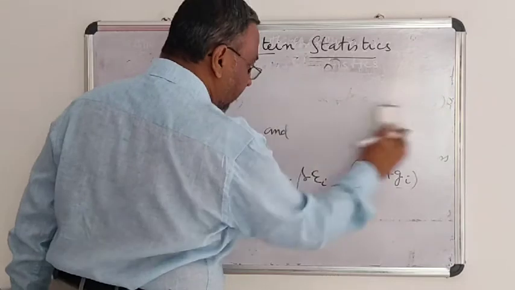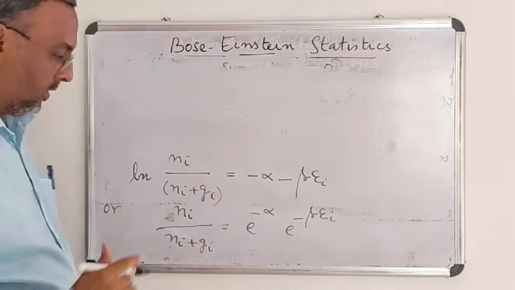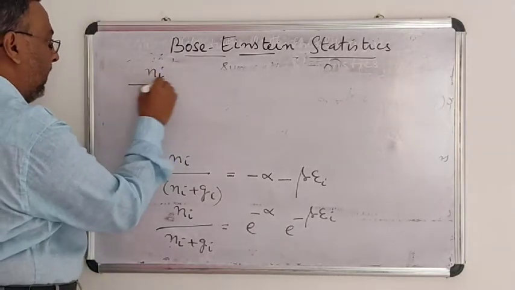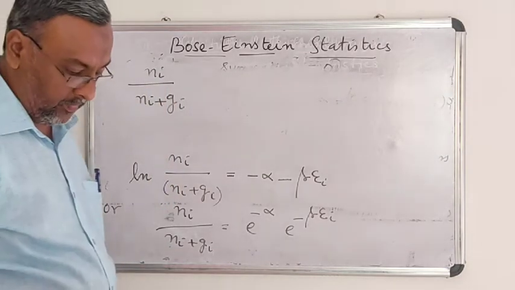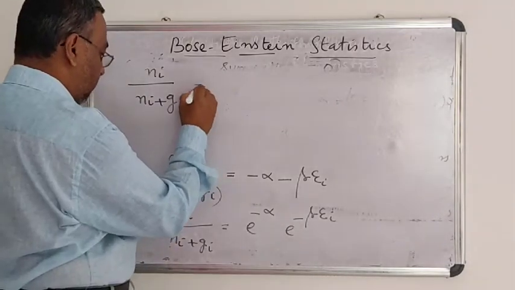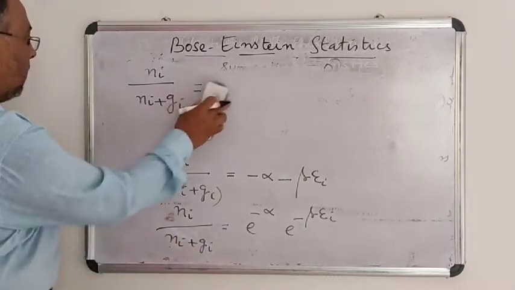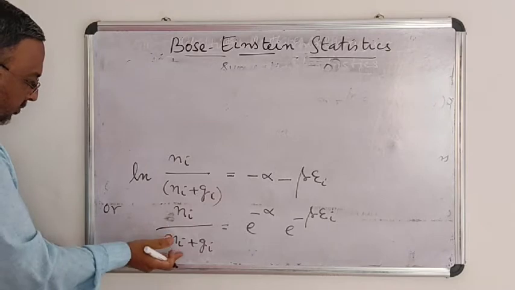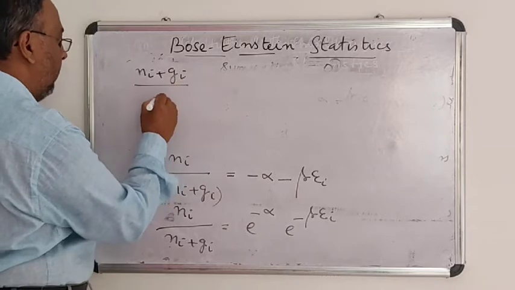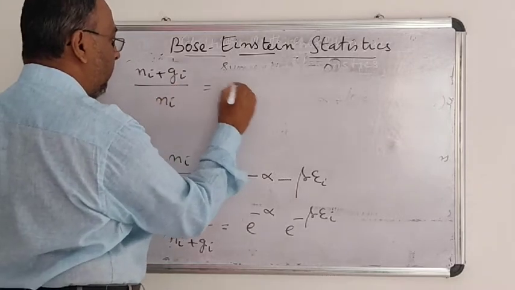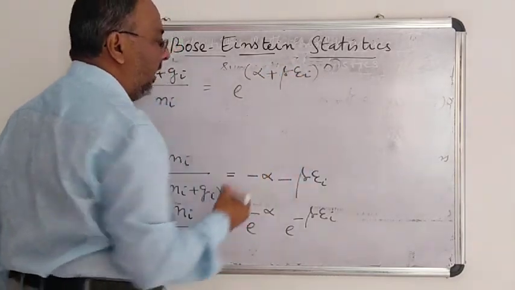Or I can further simplify this equation, reversing this, taking numerator into denominator: Ni plus Gi divided by Ni will be equal to e power alpha plus beta ei.